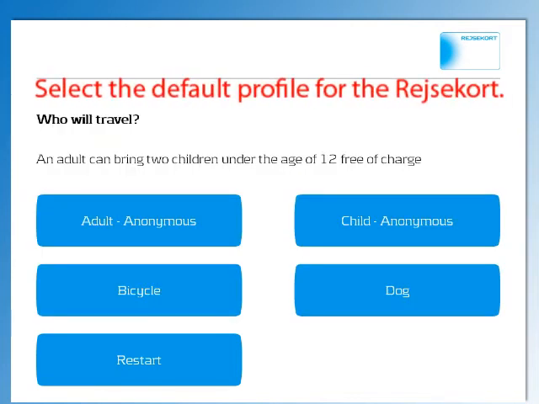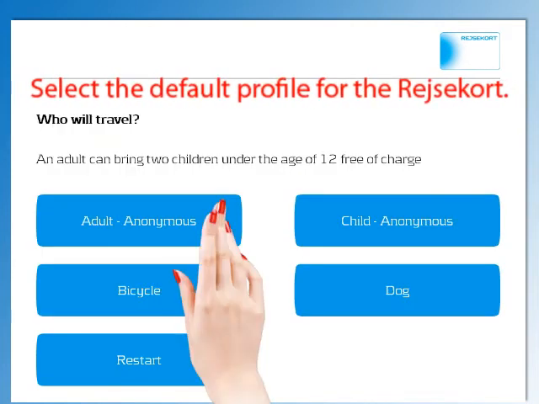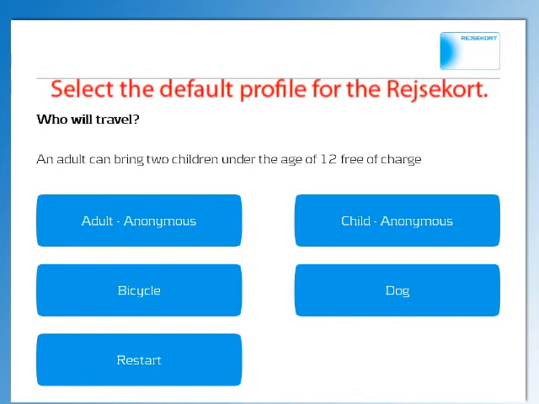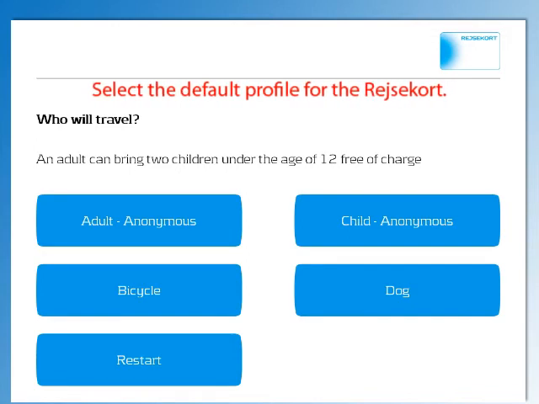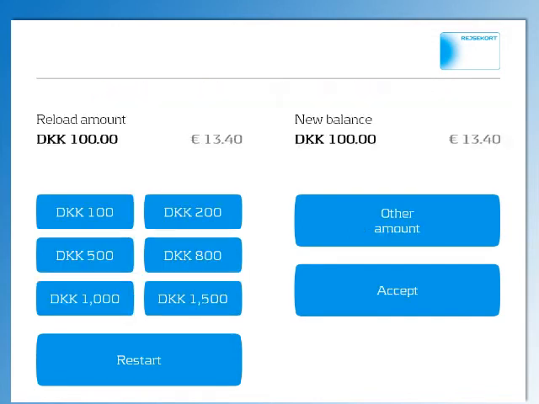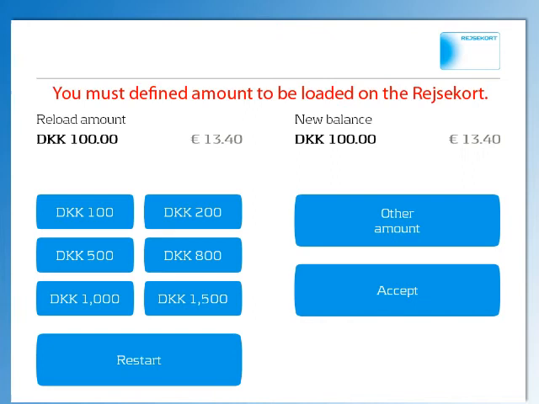Select the default profile for the raised card. Select Adult. Or select Child if the user is less than 18 years old. You must define the amount to be loaded on the raised card.